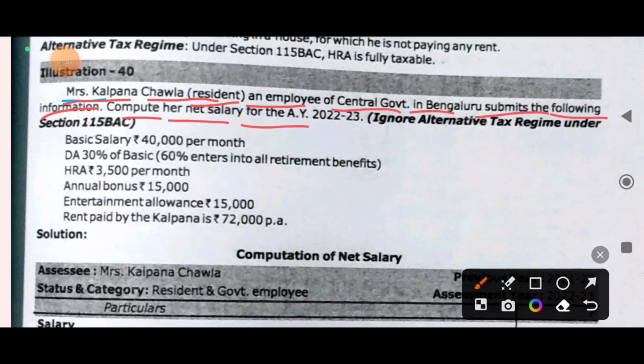Compute her net salary for the assessment year 22-23 ignoring the alternate regime under section 115BAC. Ignoring the new tax regime, they are asking us to calculate tax under the old system itself.